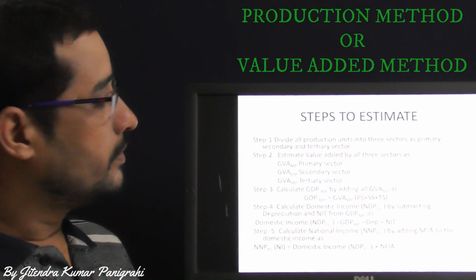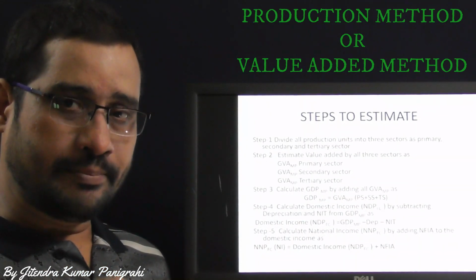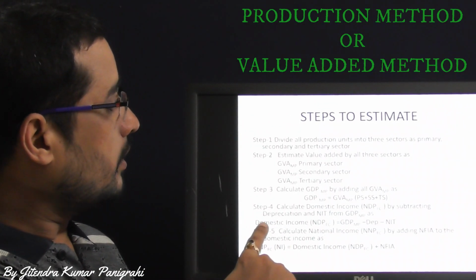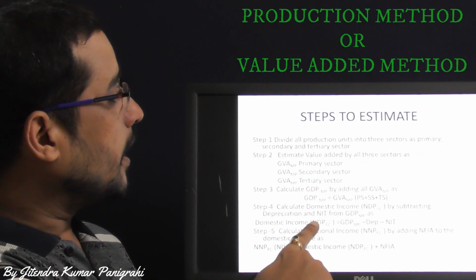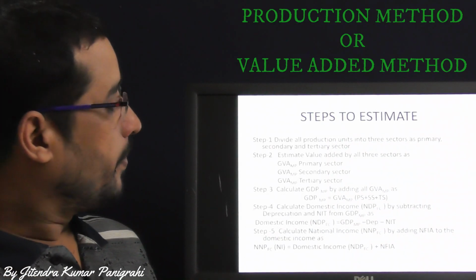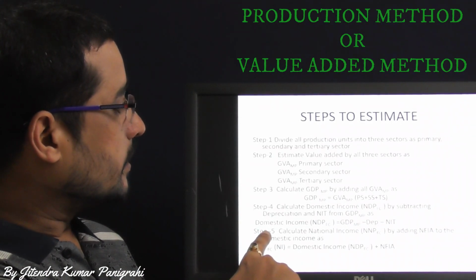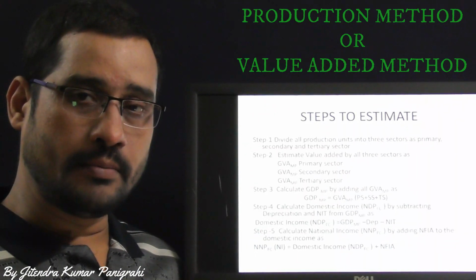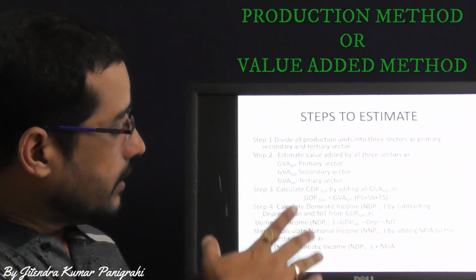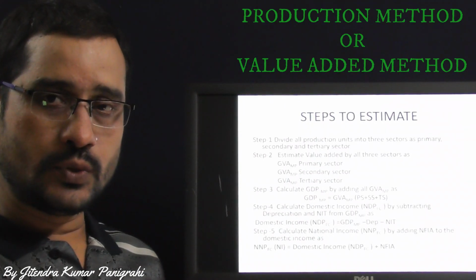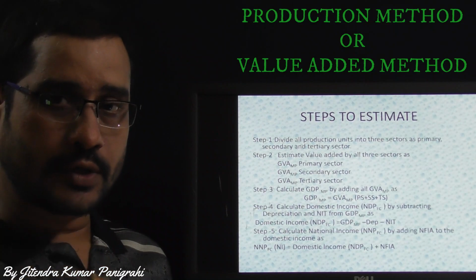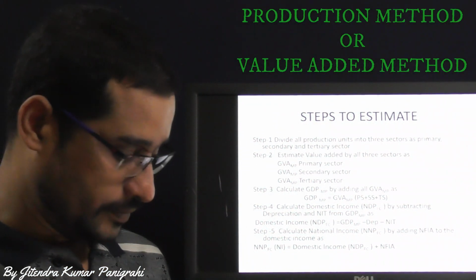Now after calculating GDP market price, which is equal to the summation of GVA market price of all the 3 sectors, step 4: calculate domestic income by subtracting depreciation and NIT from the GDP market price, as the expression is showing here. Domestic income is equal to NDP at factor cost, which is equal to GDP market price minus depreciation minus NIT. And step 5, calculate national income by adding NFIA to the domestic income. So these are the 5 normal steps to estimate national income by the production method or the value added method.